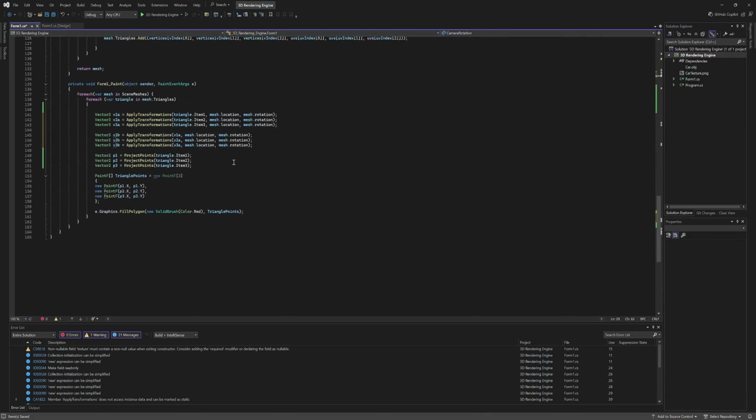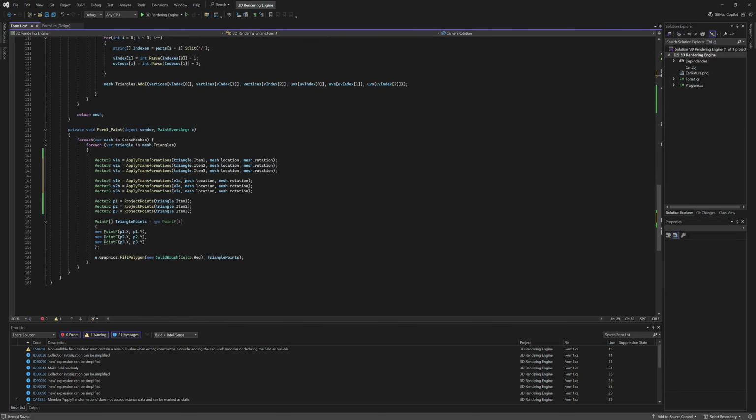Now back here we can replace mesh.location with cameraLocation, and we'll do cameraRotation, and we'll do the same for the other lines.